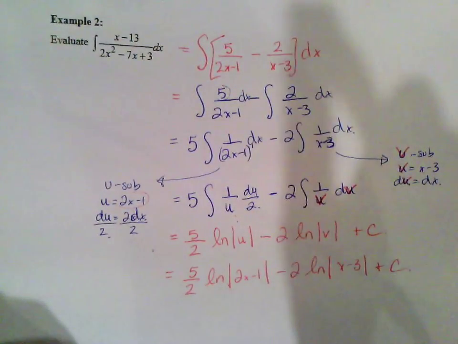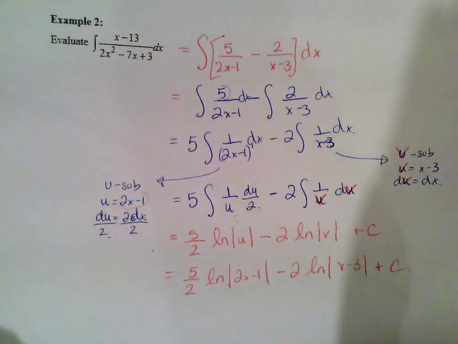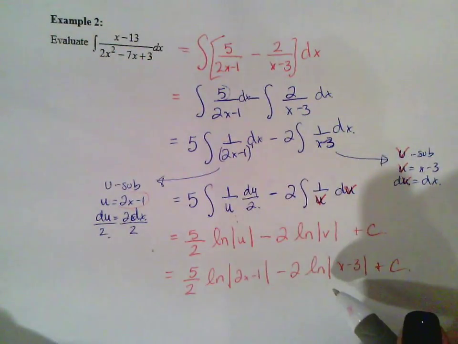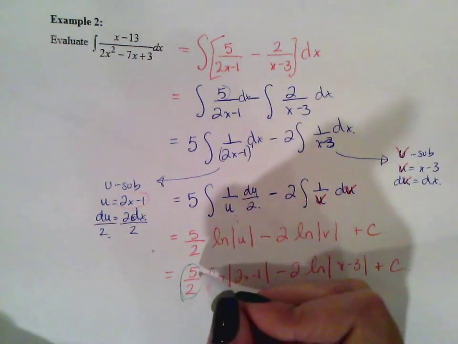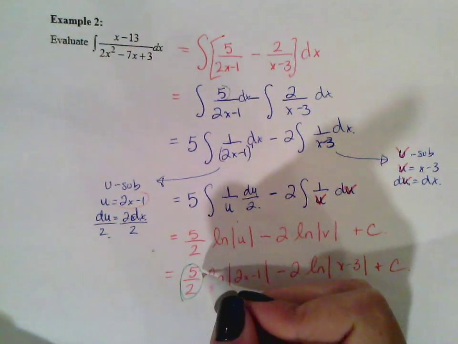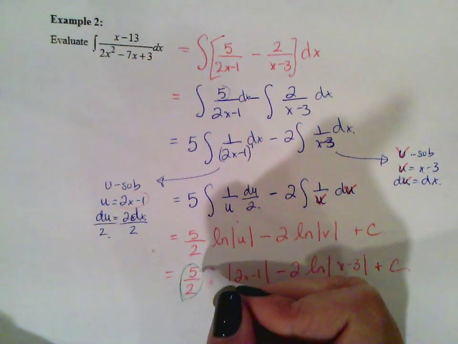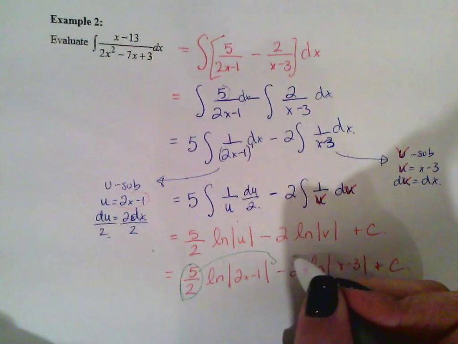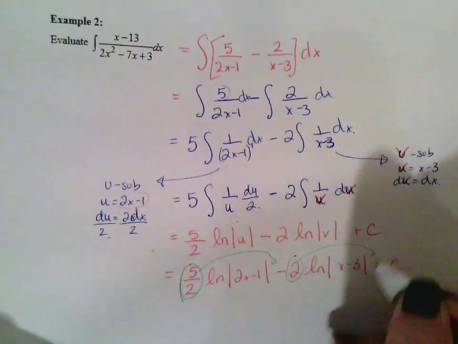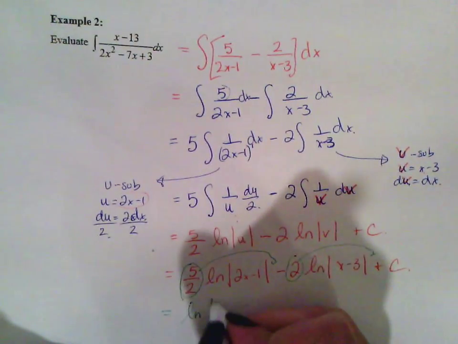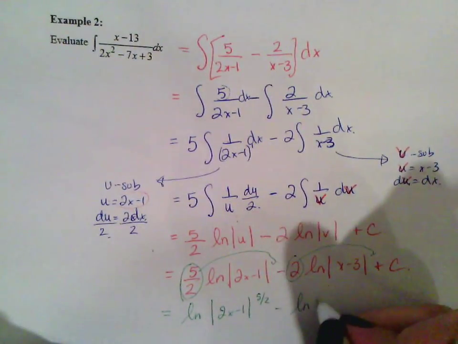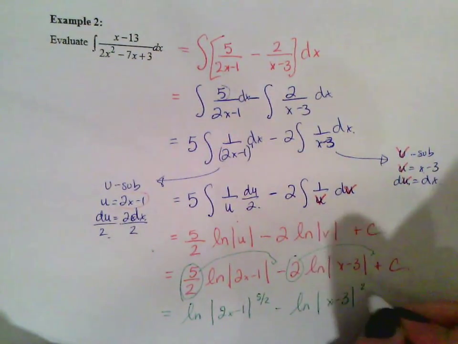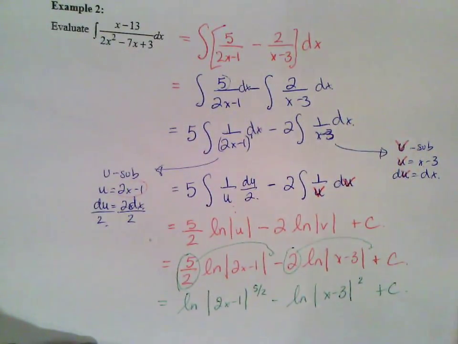Now we're basically done. Just keep in mind that this is natural logs, and on the AP exam what they could do is rewrite the problem. Remember that they can basically use the power rule and bring the coefficient that's in front of the ln and make it an exponent for both of these. So you could also end up with ln, the absolute value of 2x minus 1 to the 5 halves, minus ln of x minus 3 squared plus c. So that's another possibility that the answer can look like.